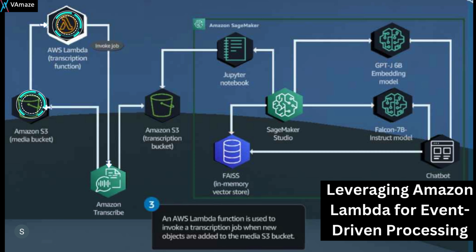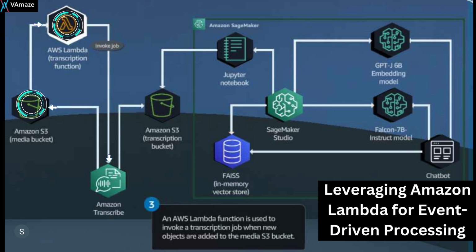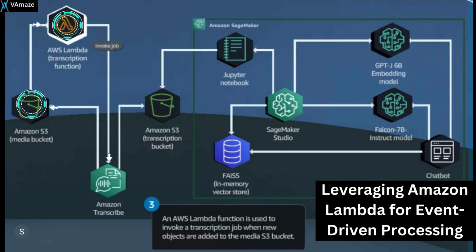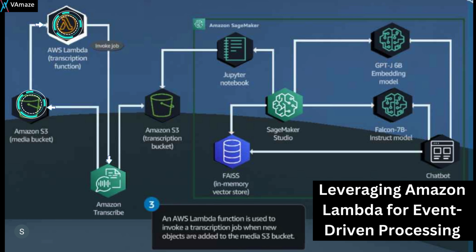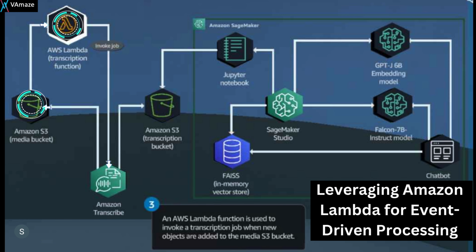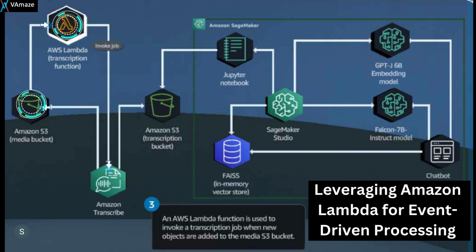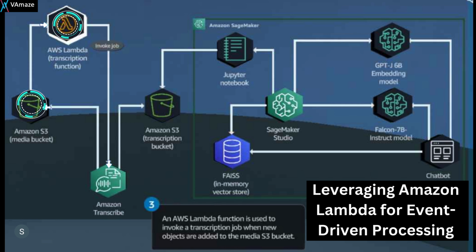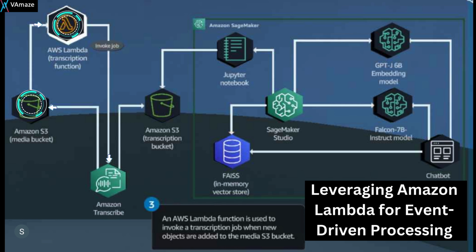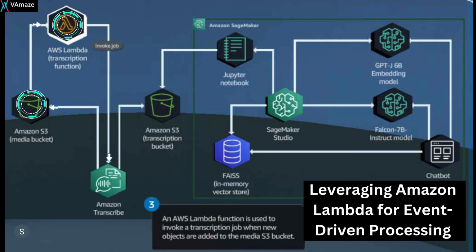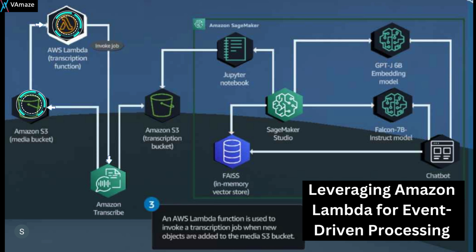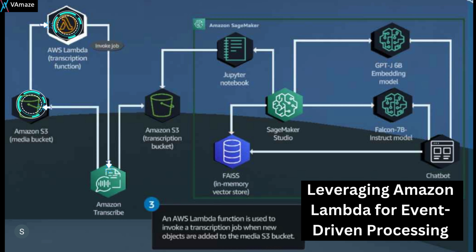The solution demonstrates how to effectively utilize AWS Lambda to automate the transcription process, improving the efficiency and scalability of the overall solution. By leveraging Lambda, organizations can ensure that new media files are processed promptly, enabling timely analysis and insight with minimum time, and with a serverless approach, minimum cost.